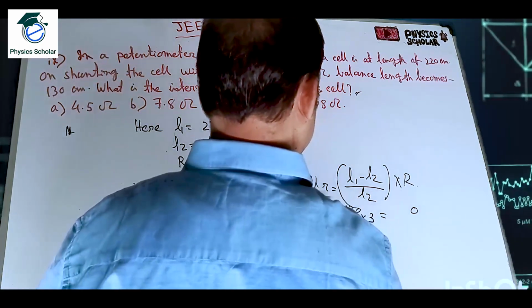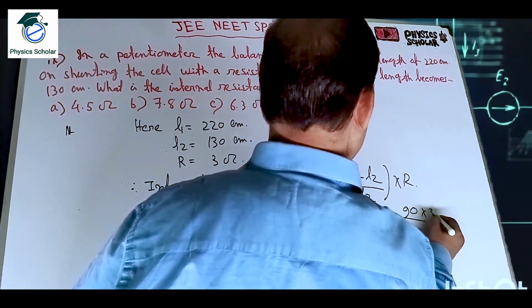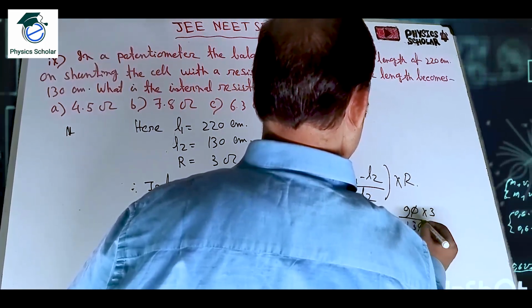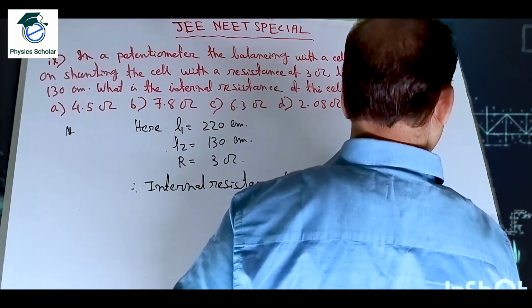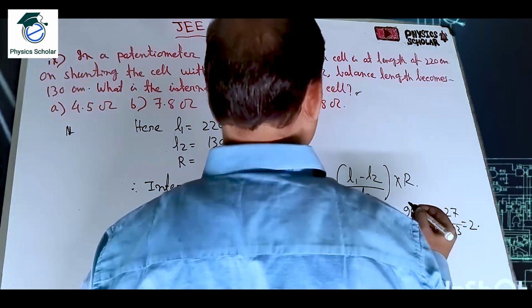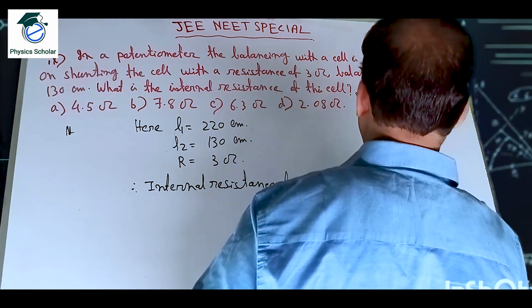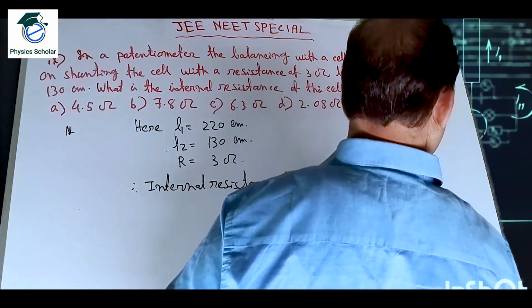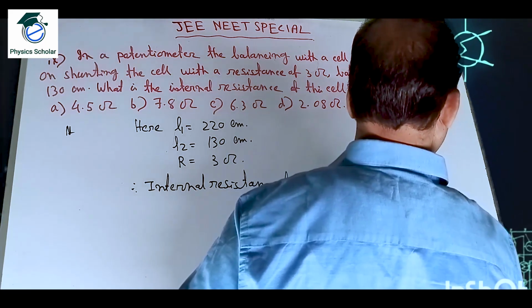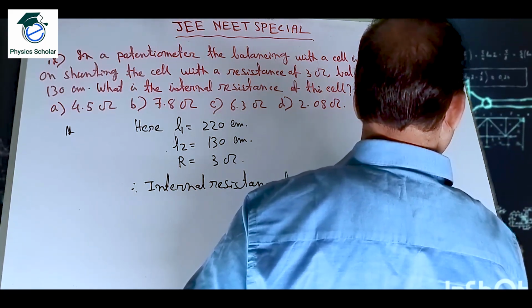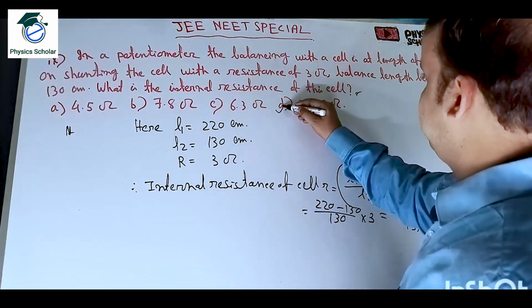So 90 into 3 by 130. So 2.07 something, that means 2.08 actually.